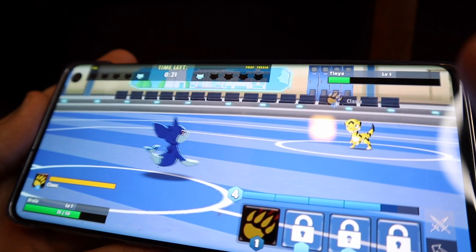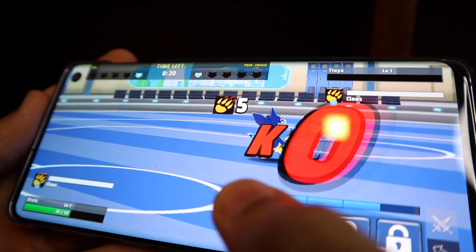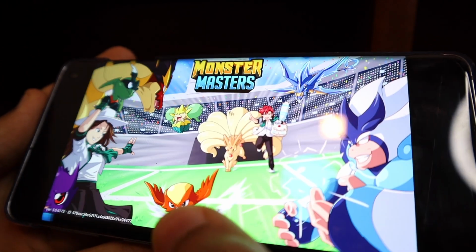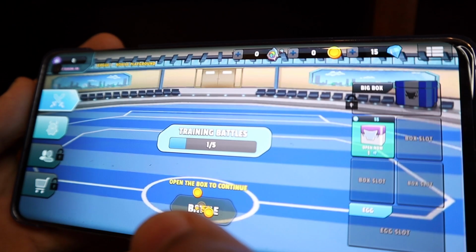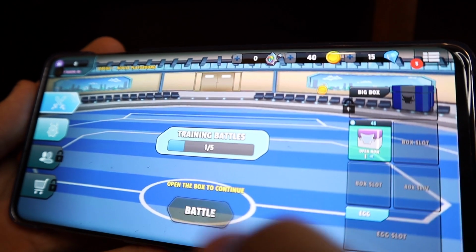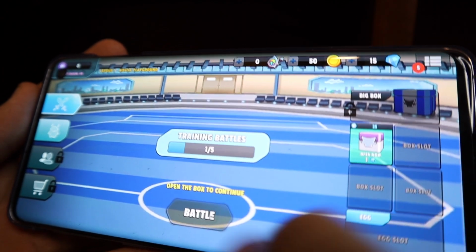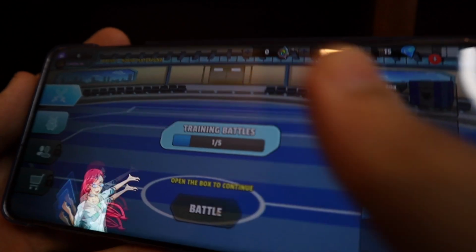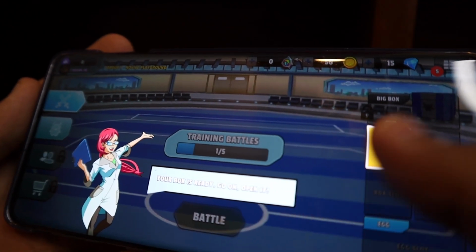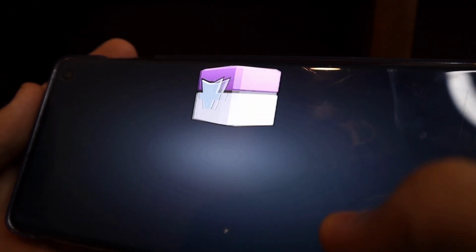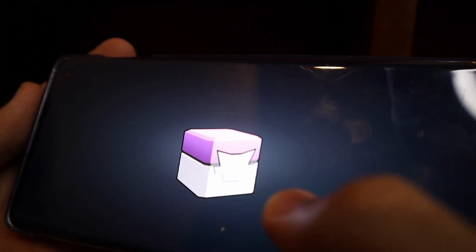But the gameplay is pretty simple, and even though it's not the best game out there, this is a good way for you to live your nostalgia with Pokemon for free on your phone and battle online as well. So I think that is pretty cool, and it's turn by turn, and you collect Pokemon rewards and etc as you go on your way.